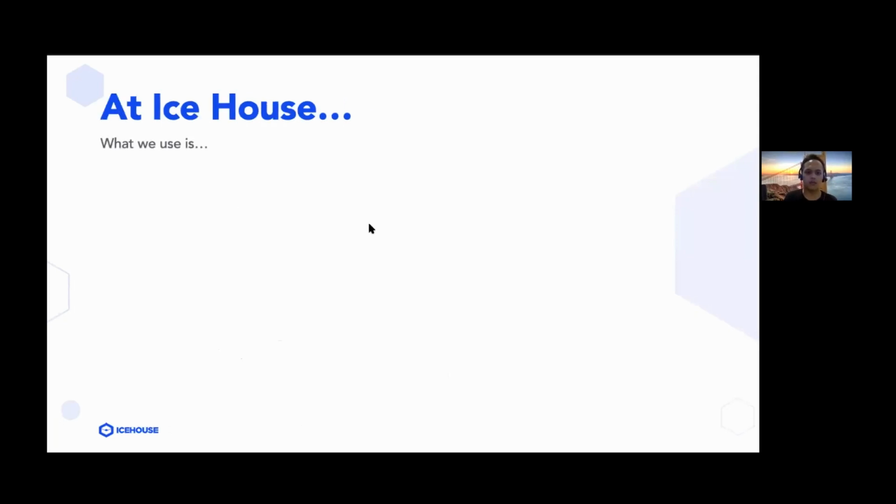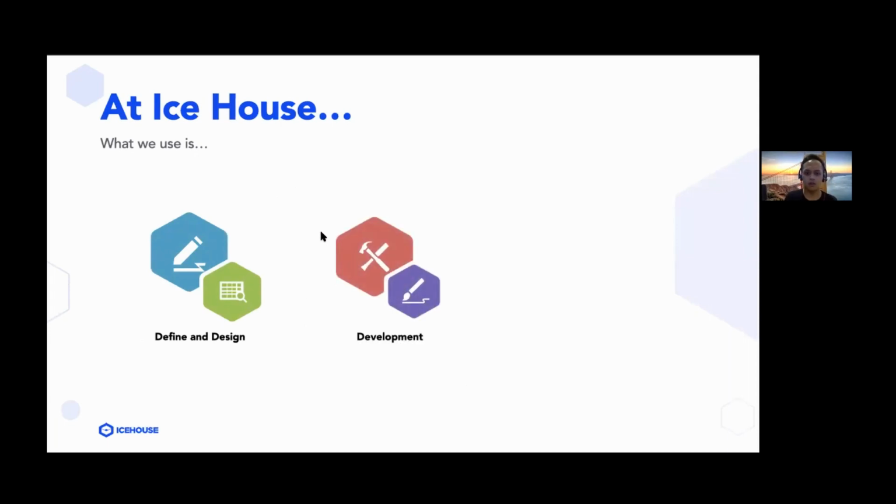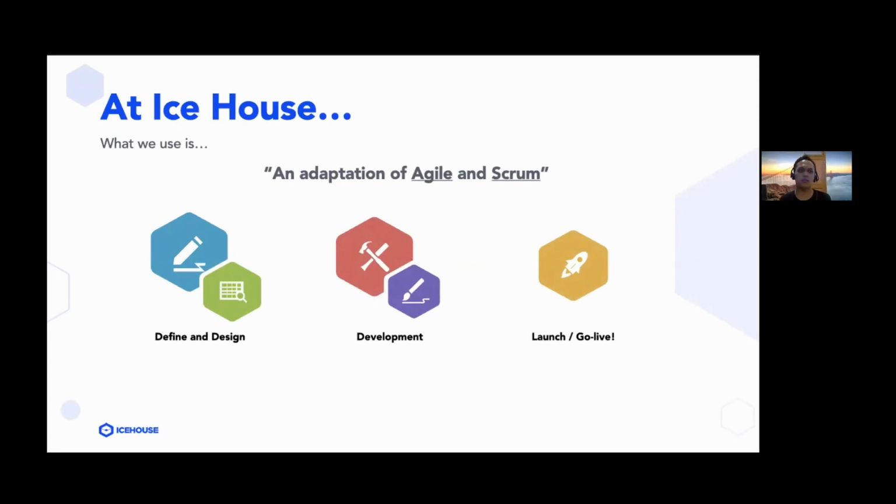So in Icehouse, we actually have three main phases here. We have the define and design phase, or we call them the DND for short. We also have the development phase. And finally, we also have the launch and go live phase. And these three phases here are an adaptation of the Agile and Scrum methodology.